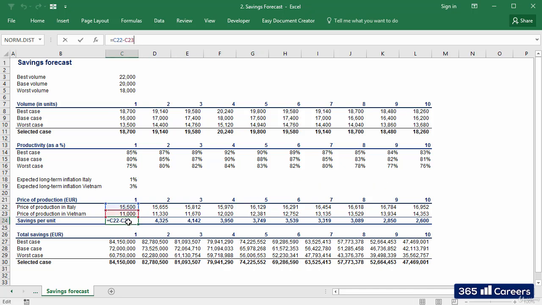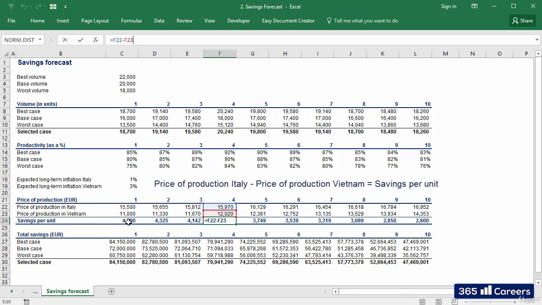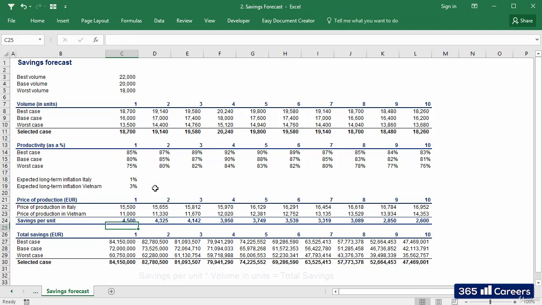Once we've done that, we can subtract the price of production in Italy and the price of production in Vietnam. And this will give us the savings per unit we would expect to generate moving the plant to Vietnam. This is the actual income that will be made, and when creating a capital budgeting model, we'll use this figure as the basis for our EBITDA.